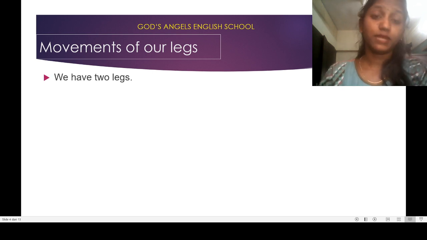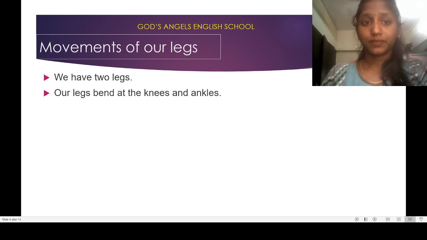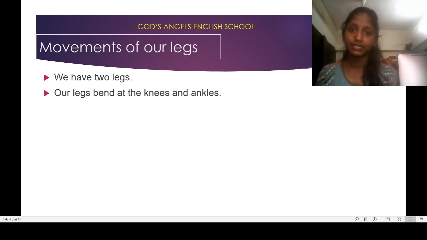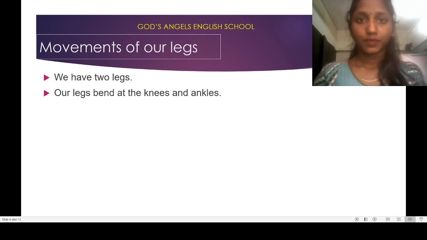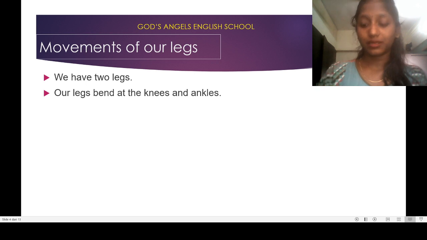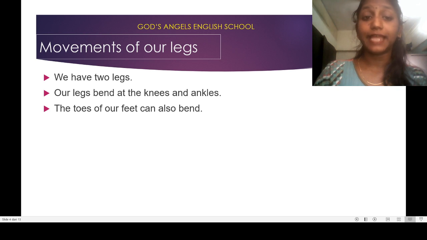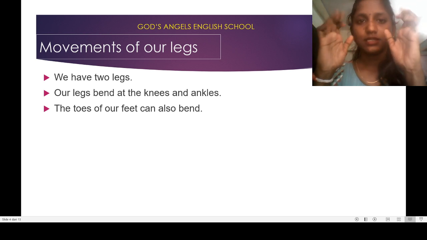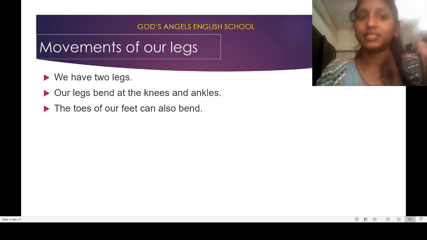We have two legs. Our legs bend at the knee and ankles. If you stand straight and fold your hands, you can see that the knee is bending, the leg is fully bending, and the ankle. Then the toes of our feet can also bend. You can see that our hands bend like this, so our toes also bend. If you want to try, you can try it, to see that the sentence is right.